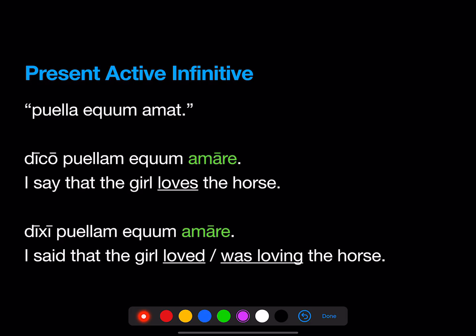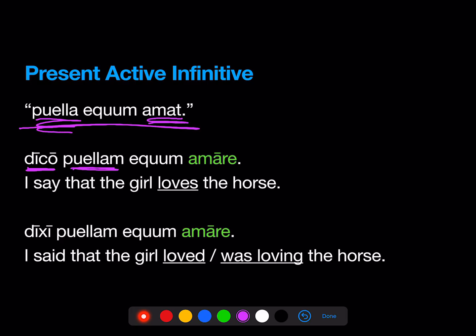So present active infinitive. Here's our direct statement. Puella equum amat. The girl loves the horse, or the girl is loving the horse. So let's put it in indirect statement after dico, I say. We're going to take the subject of the direct statement, that's the puella, and put her in the accusative.